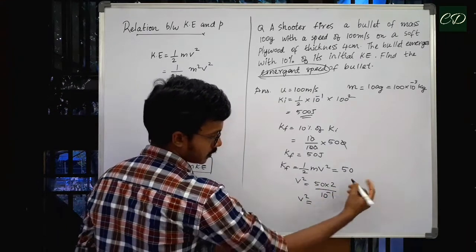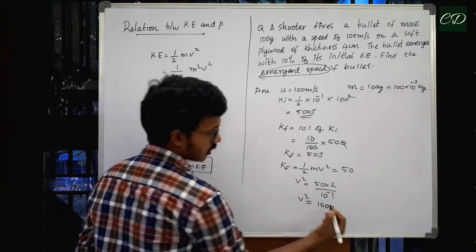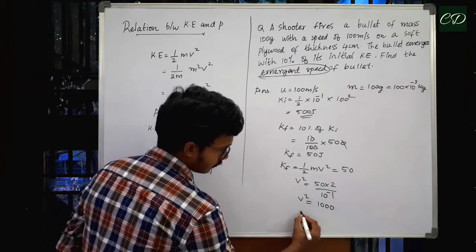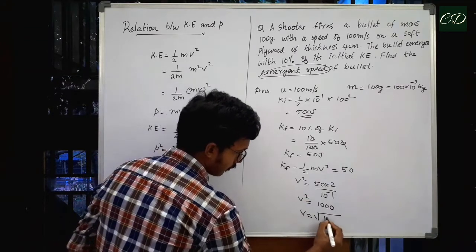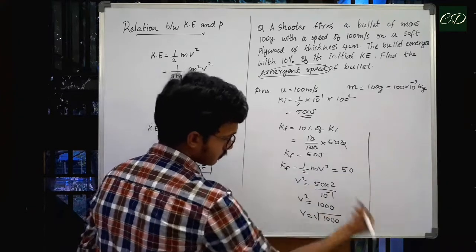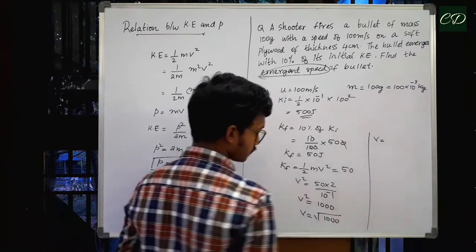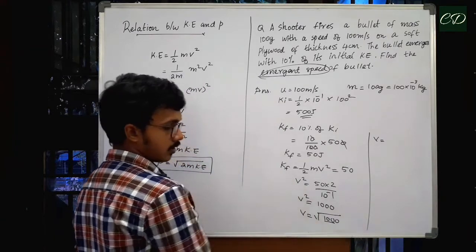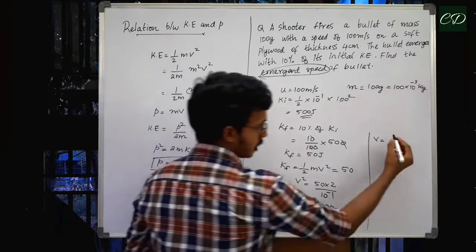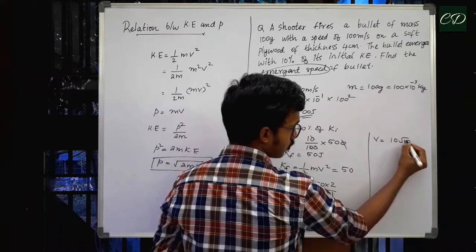So v square will be equal to 1000. So we'll be getting v is equal to root of 1000. Root of 1000 I can also write as v is equal to 10 into root of 10, because root of 100 means 10. So I'll be getting v is equal to 10 root 10.